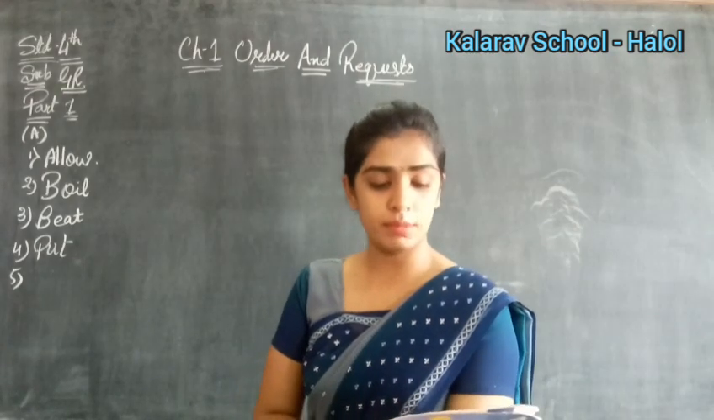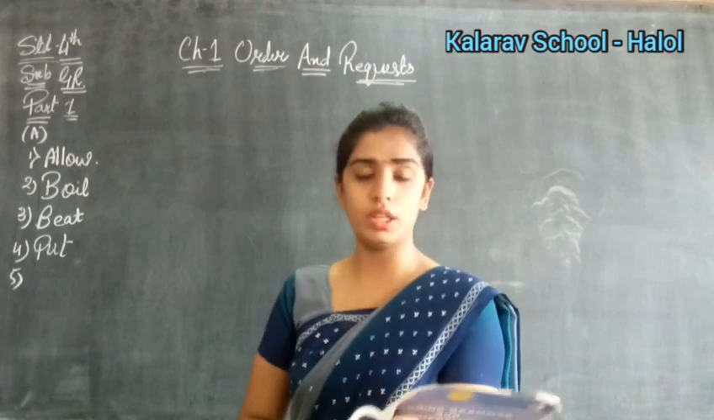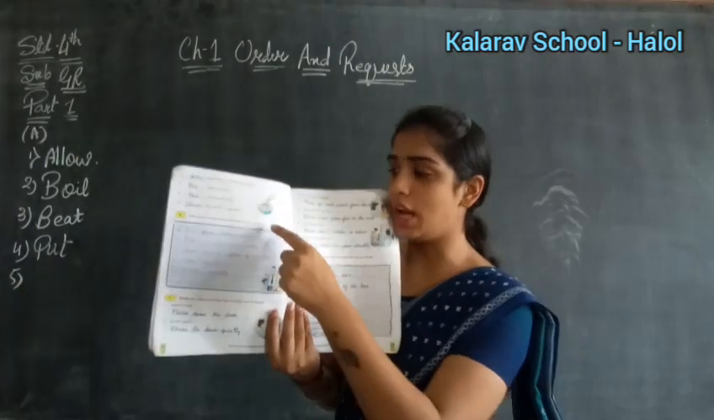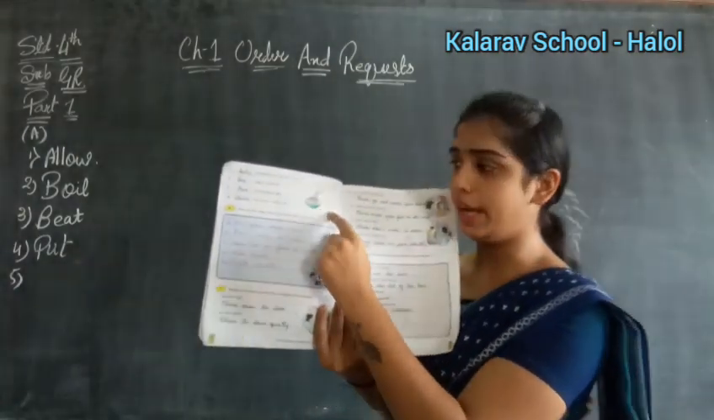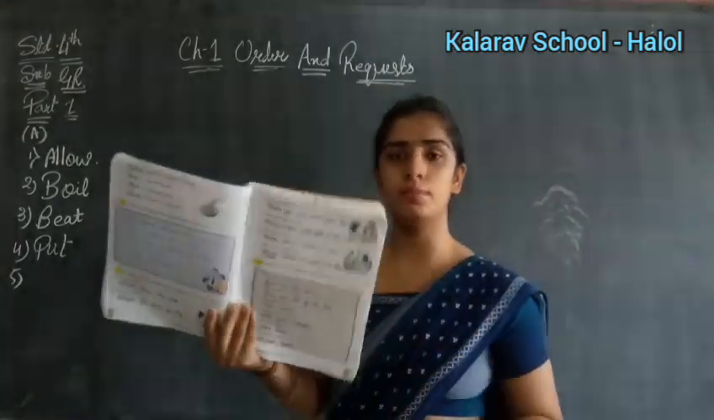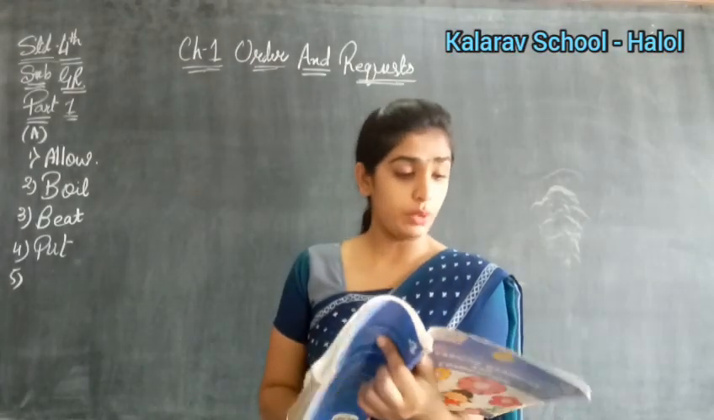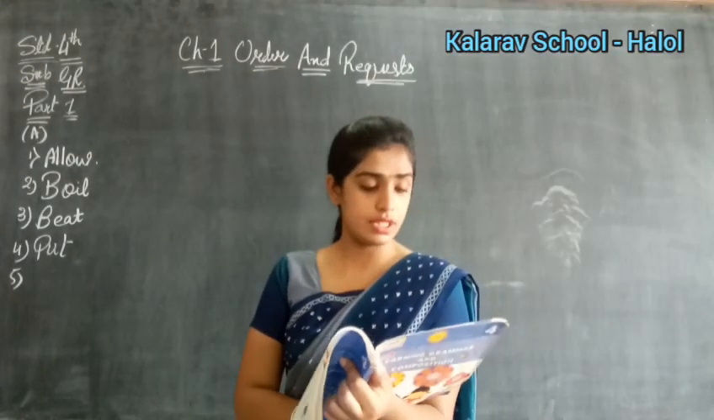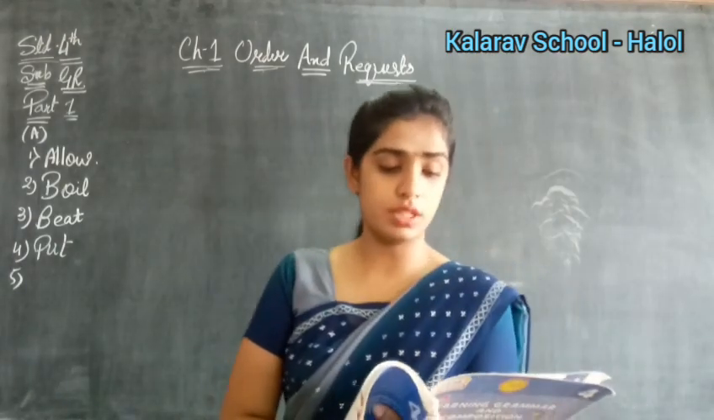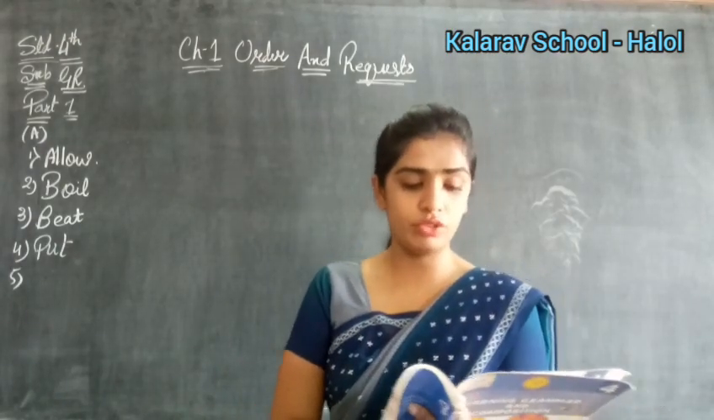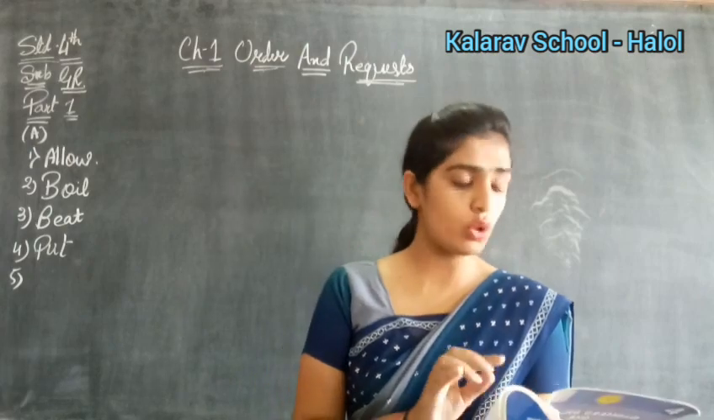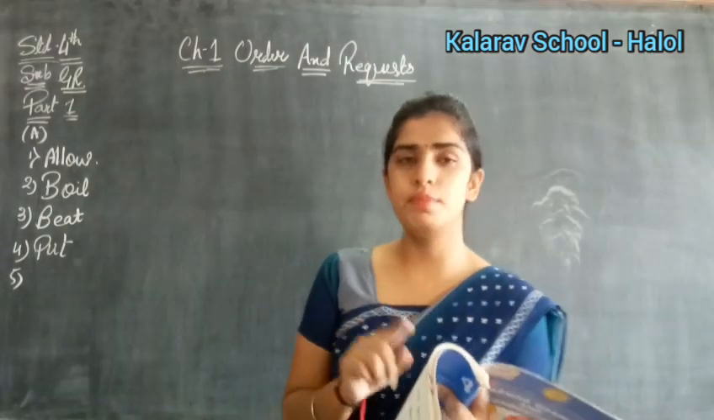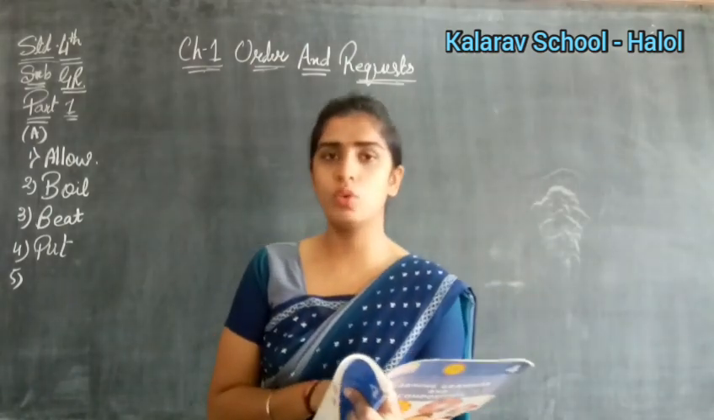Next, in the last number, churn the cream to make the butter. You have been shown a picture of how you have to churn the cream, right? And how you make the butter. Yes? Okay, now the next exercise, what is given? See, write any 5 orders that your parents often give to you. So this is your homework part. Exercise B you will do by yourself in your homework.